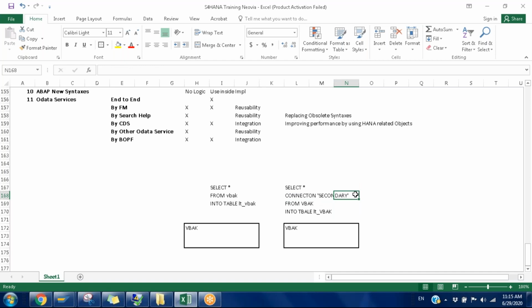Can we write this select statement in SQL script also, the same type of thing? No, in SQL scripting we are directly going to the DB level, right? That means we are in the DB object here itself. We are directly in the database, on top of the database table.